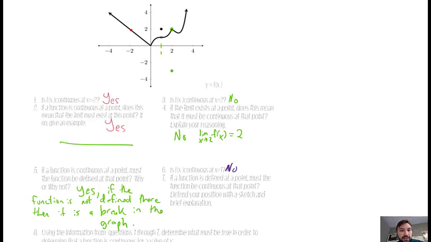So if a function is defined at the point, must the function be continuous at that point? Well, what you need to see here is that f of 1 is 2, so that means it exists. But just because that exists, no, doesn't mean that it has to be continuous. We can see that right here. f of 1 exists, but because it's not in the right spot, if it fit in right there, it would be continuous, but it didn't.